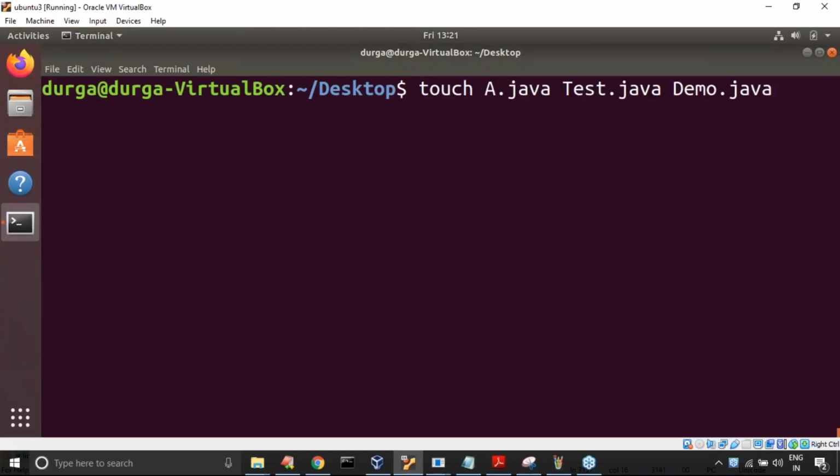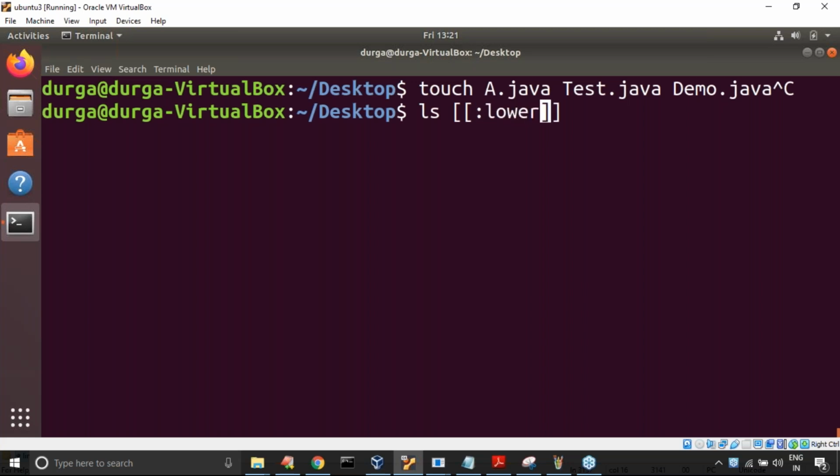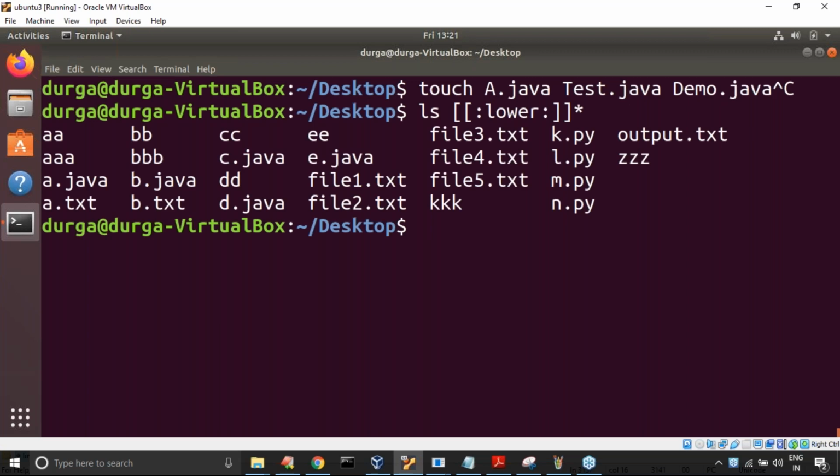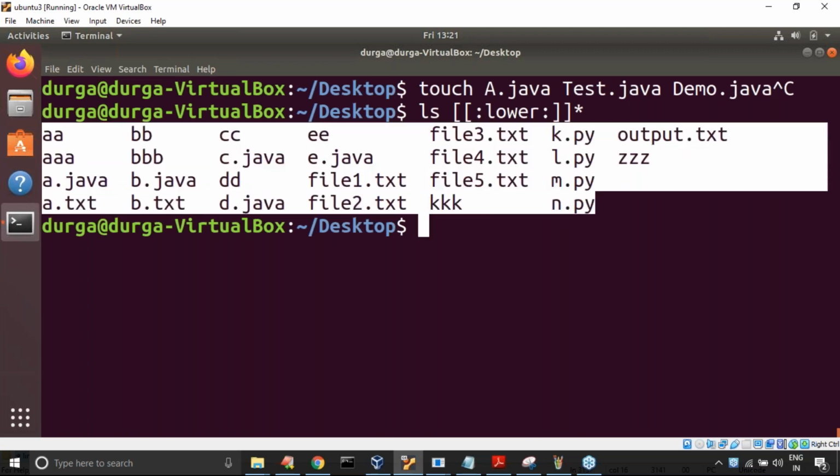Now here, ls, square bracket, again inside square bracket, inside colon lower colon, followed by star. Now observe, you are never going to see any file name that starts with an uppercase alphabet symbol. Clear, right? There is no guarantee otherwise. Can you please cross check?